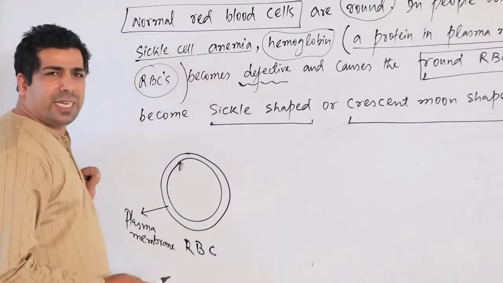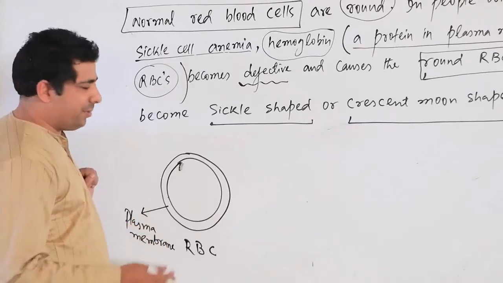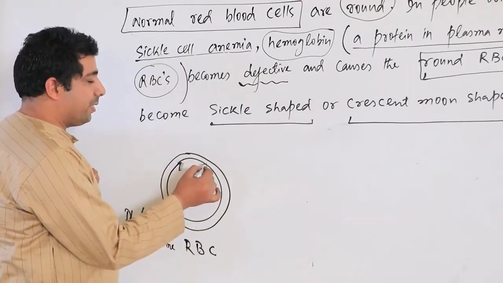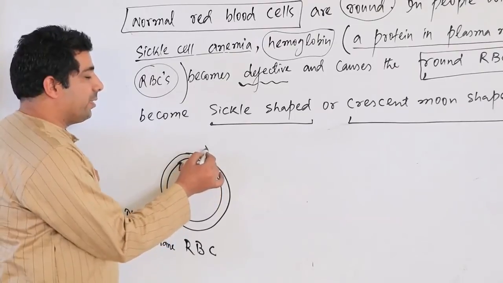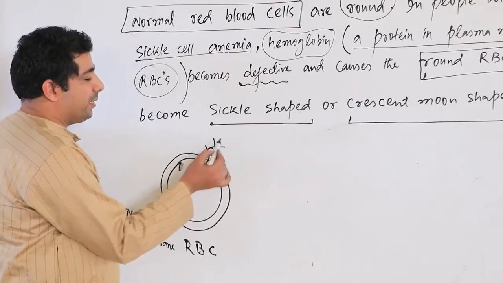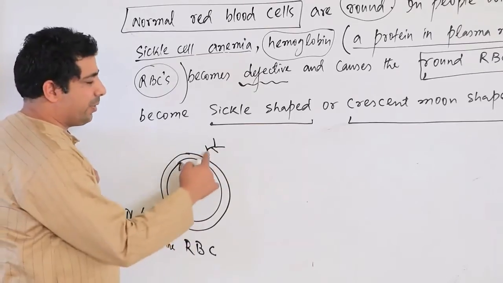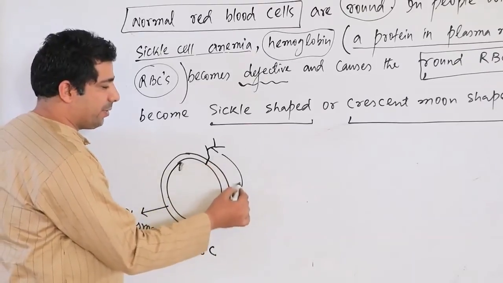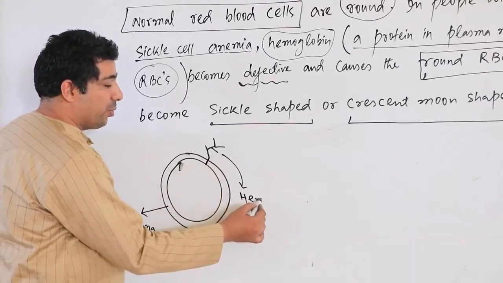And everybody knows that this plasma membrane is a lipid bilayer. So in common language, let us suppose we have in the plasma membrane this particular protein, and let me call it hemoglobin.